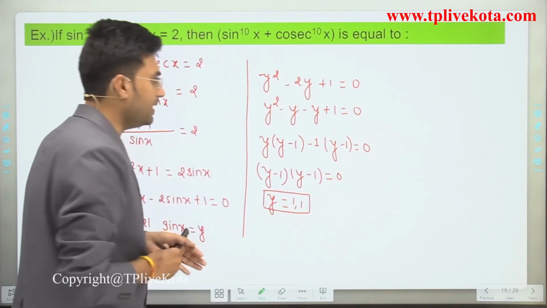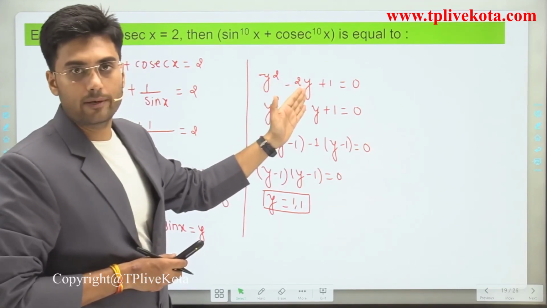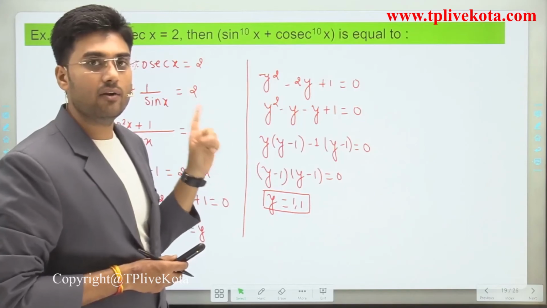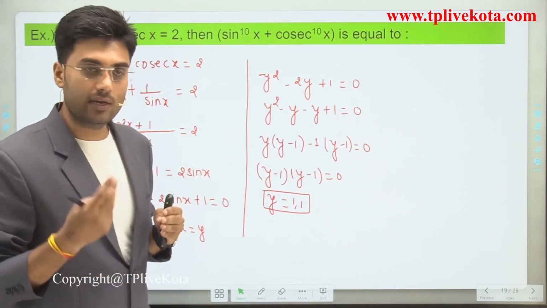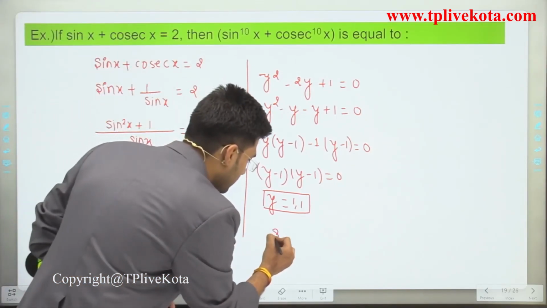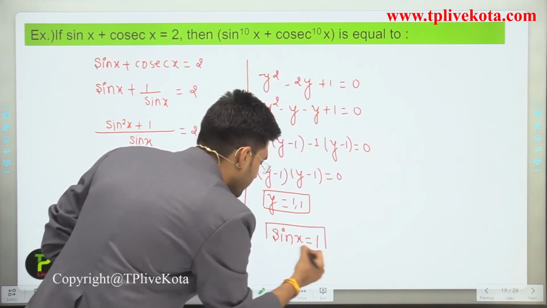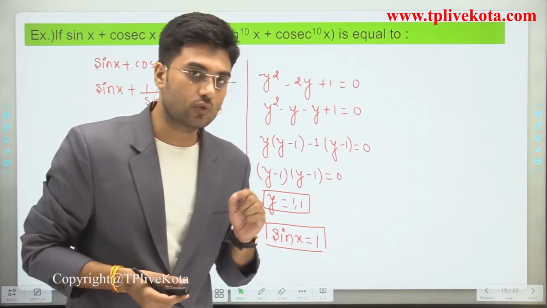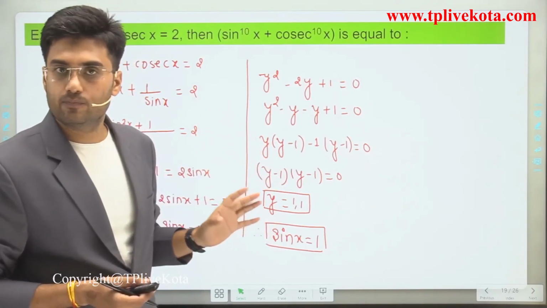And students, we can directly write it as y minus 1 whole square. Okay, this is what? Y minus 1 whole square. So what will we get? Y is equals to 1 only. So what is the value of y? It is 1, and y is what? Y is sin x. So students, here sin x is equals to 1. If y is equal to 1, then sin x is also 1, because we assumed that y is equal to sin x. Clear?